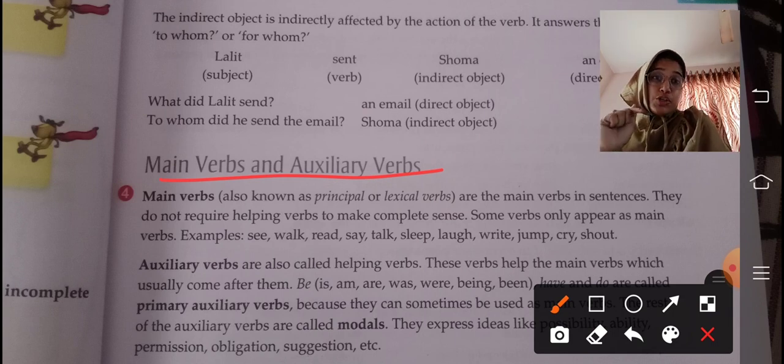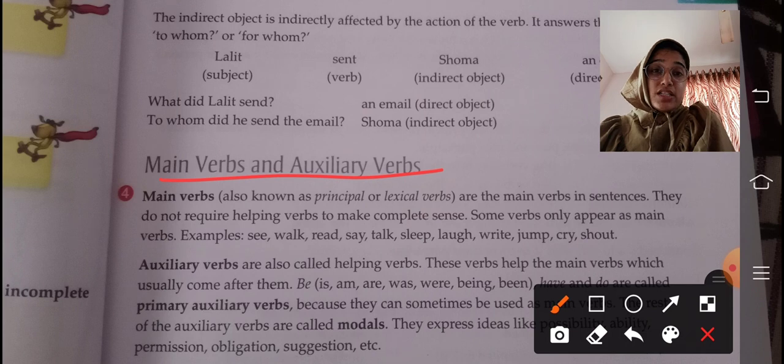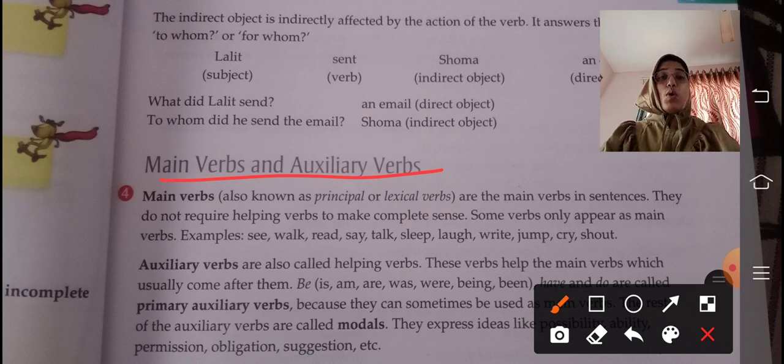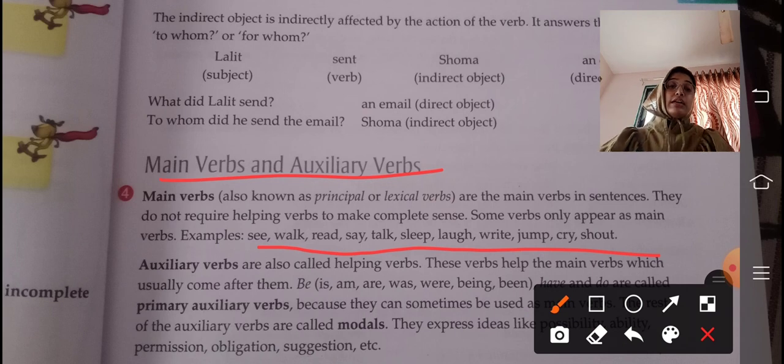Please make sure you understand this properly. This is the fourth definition of the main verb: they do not require helping verbs to make complete sense. Some verbs only appear as main verbs. For example: see, walk, read, say, talk, sleep, laugh, write, jump, cry, shout. These do not require any helping verbs, so they are called main verbs.